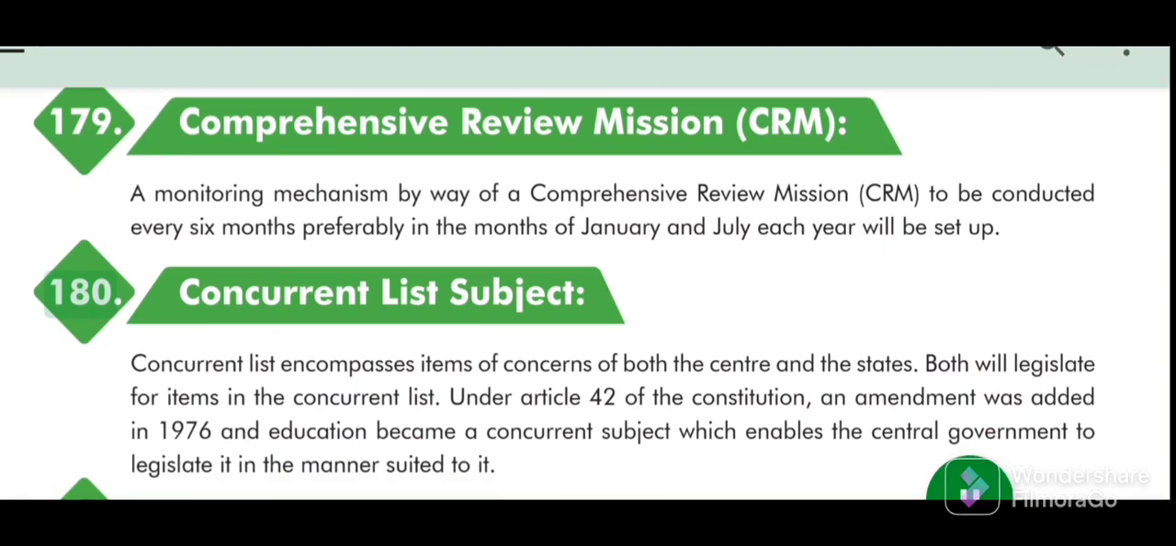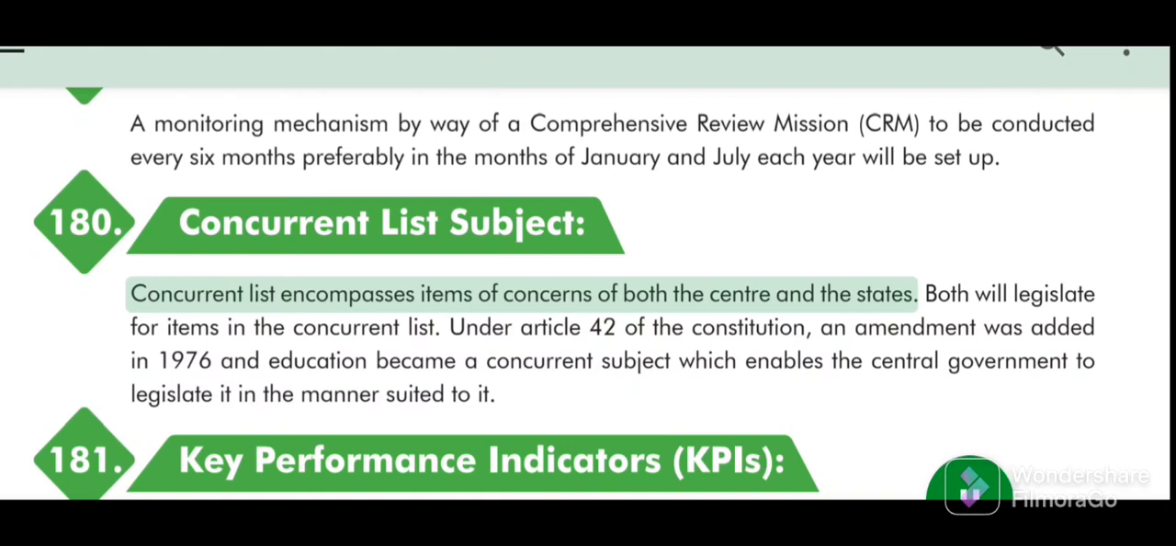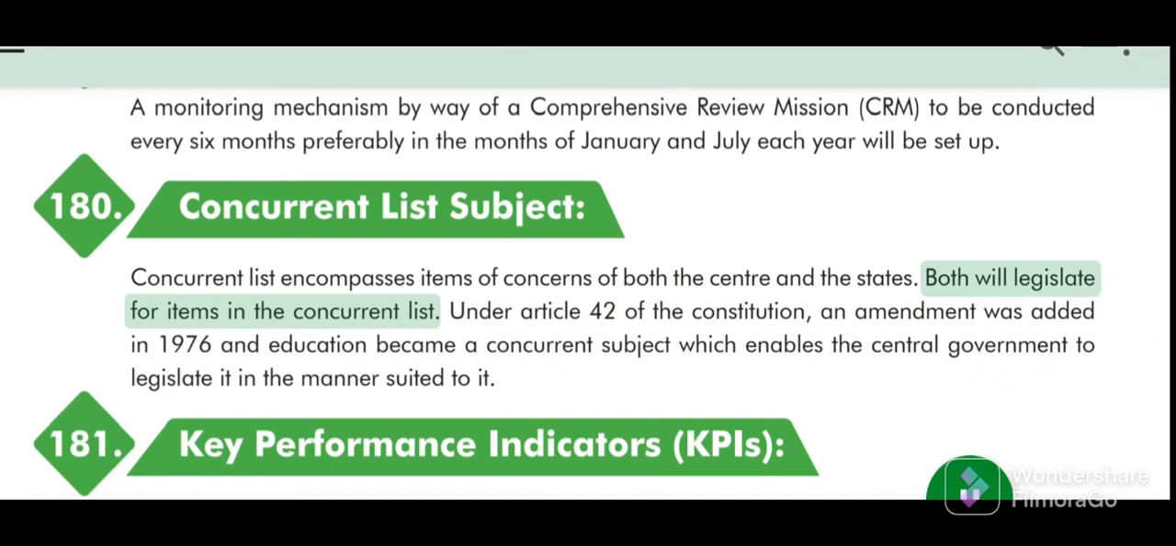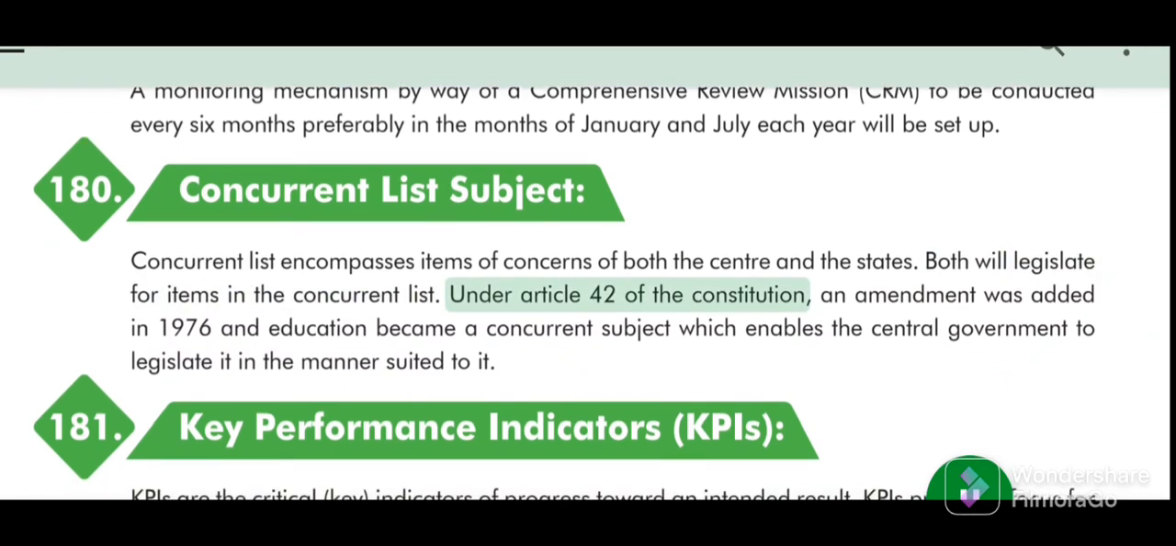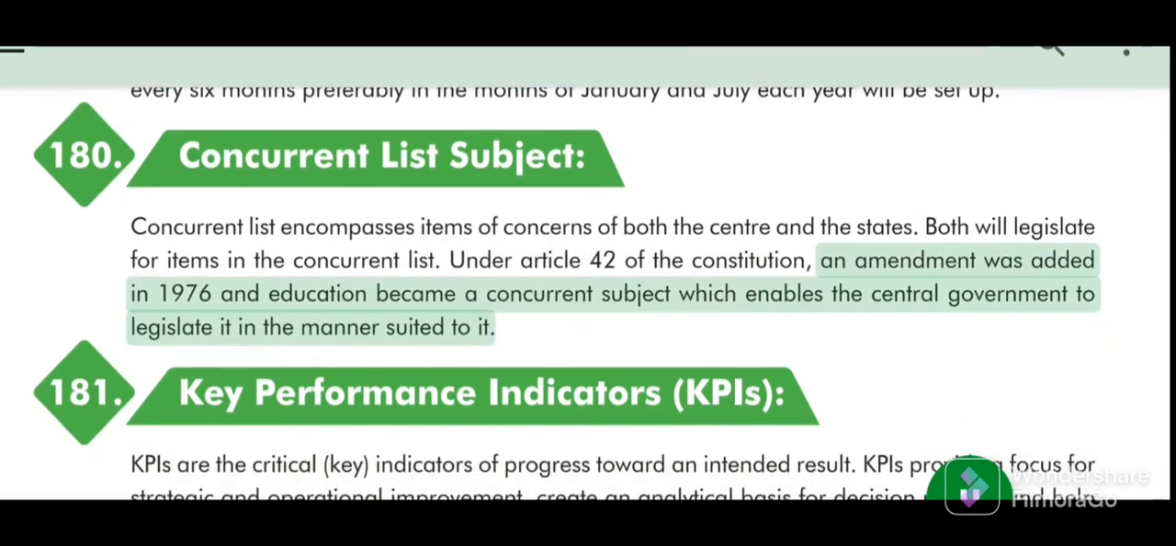180. Concurrent List Subject. Concurrent list encompasses items of concerns of both the center and the states. Both will legislate for items in the concurrent list. Under Article 42 of the Constitution, an amendment was added in 1976 and education became a concurrent subject which enables the central government to legislate it in the manner suited to it.